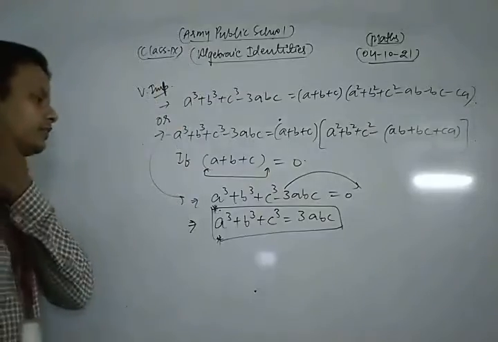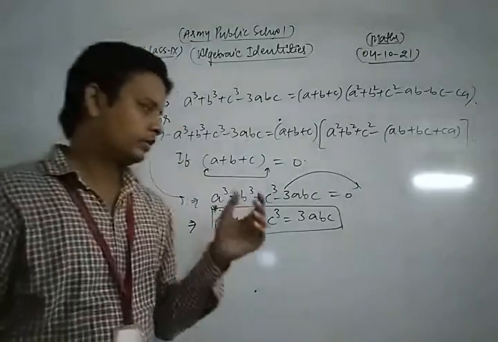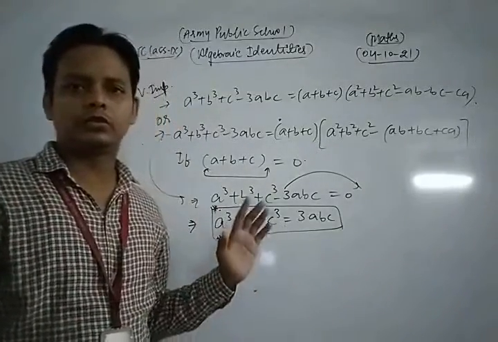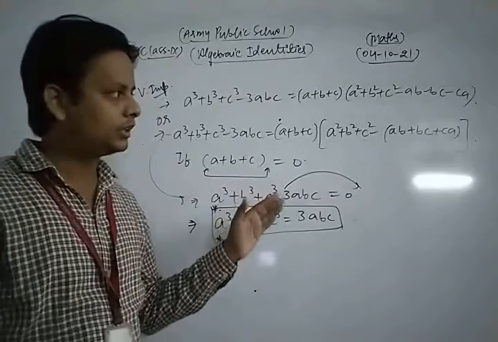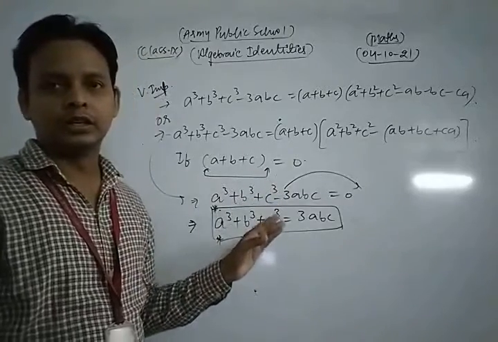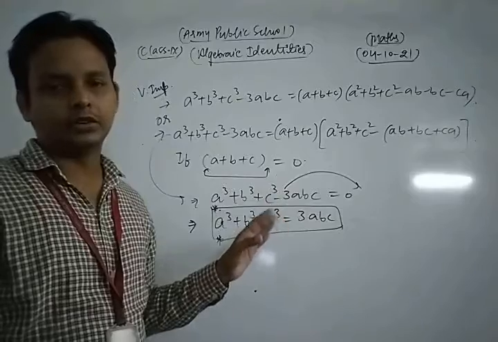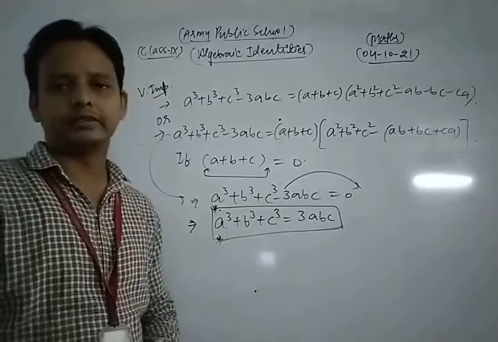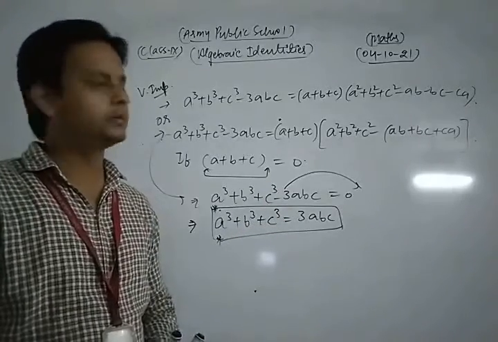So dear student, in this way, first of all you learn all the important concepts related to that identity. After that you can solve each and every question of your NCERT exercise based on these topics.